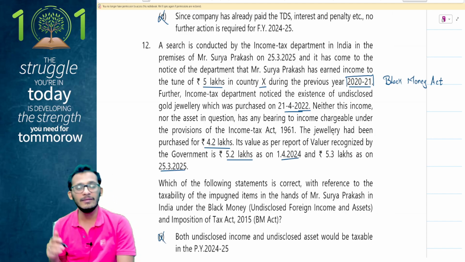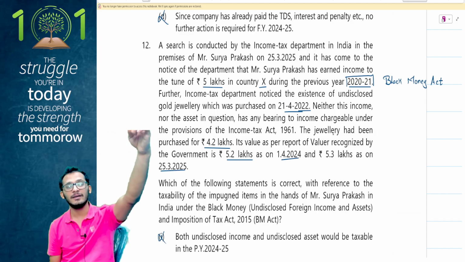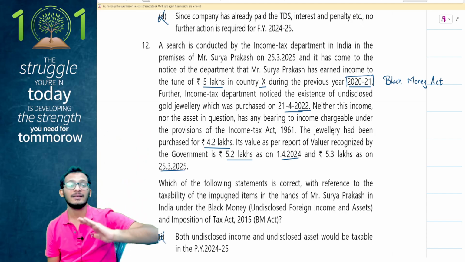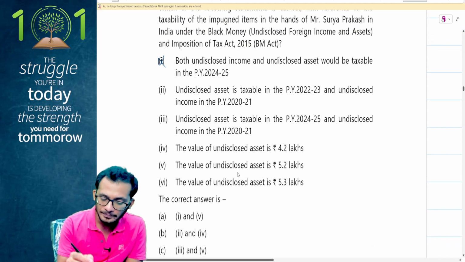So I am in 2025 and the current year the case has been found out. So I will be taxing the income in the respective year of 2021 and I'll be taxing the asset in the current year of 24-25. Let's keep that in thought.